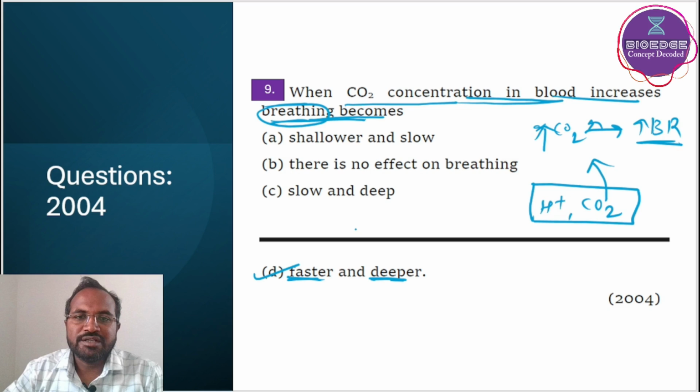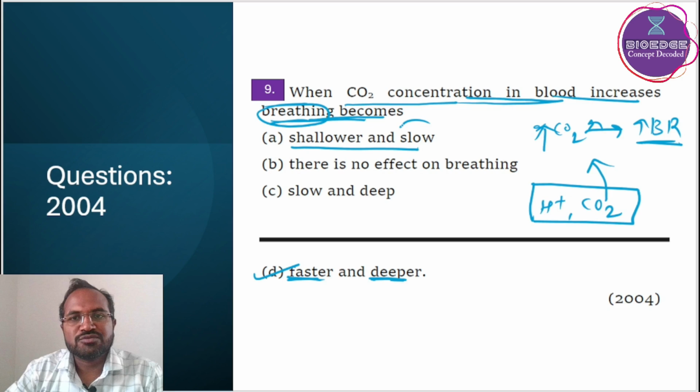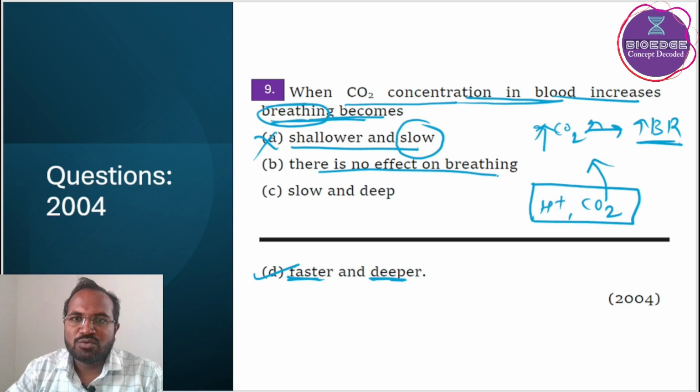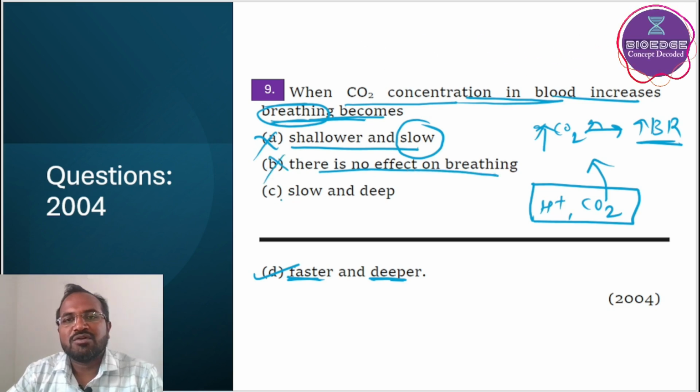So let's see why other options are wrong. Shallower and slow: if breathing becomes slow, then there would again be accumulation of carbon dioxide in blood, so it will not take place. There is no effect on breathing: there should be an effect on breathing, because lungs are responsible for removal of carbon dioxide, and this carbon dioxide is increased in blood, so breathing rate must change.